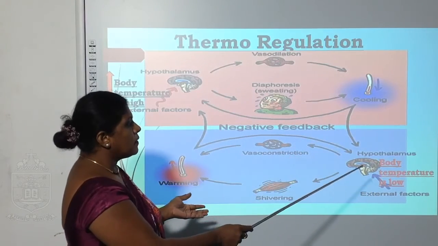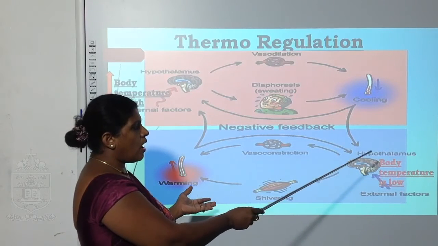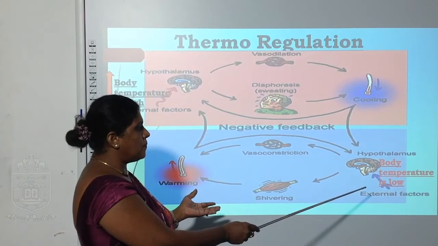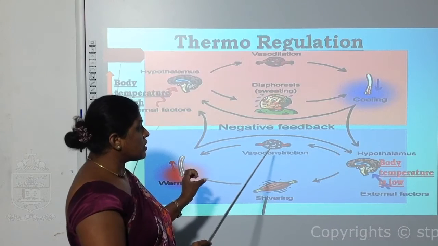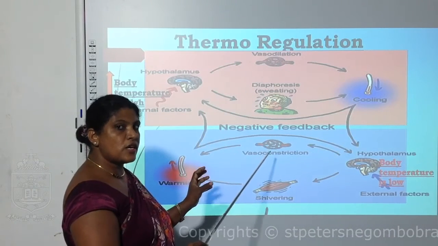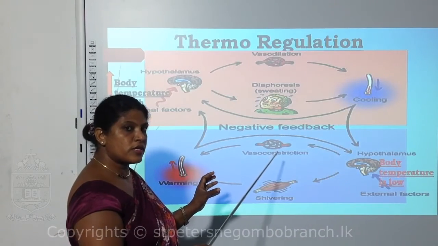Look at here, the body temperature is very low. The hypothalamus recognizes the low body temperature. Then constriction of the blood vessels to minimize the heat loss to the environment, or to conserve the heat.